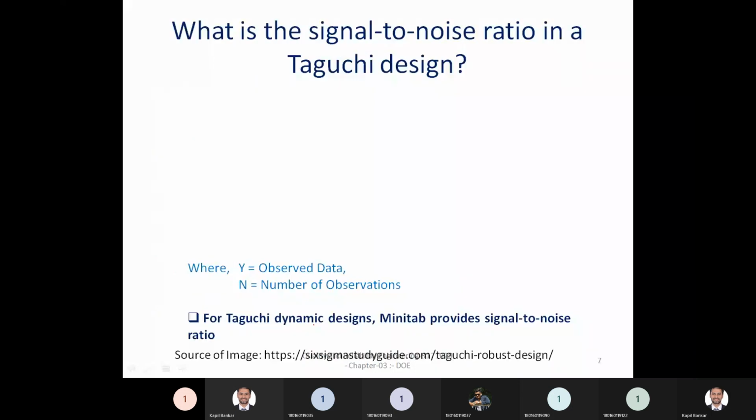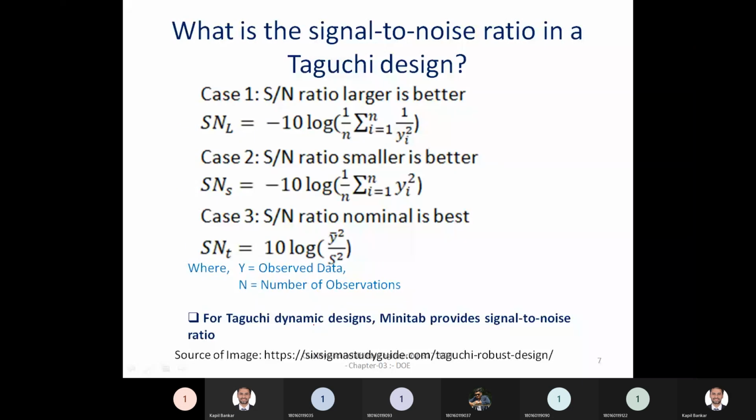Now, through these different formulas, you can calculate the value of SN ratio. From formula 1, formula 2, and formula 3, you can get the SN ratio. Suppose the first one is the SN ratio formula for larger the better.